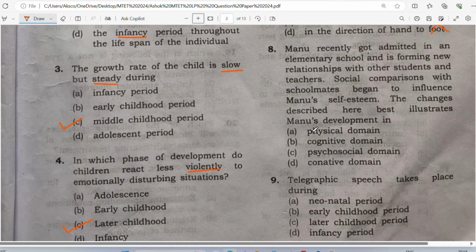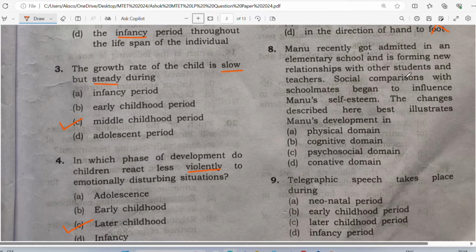Let us see now what Manu has to say to us. Who is Manu? Anybody, any Manu watching this video? If yes, please comment. So Manu recently got admitted in an elementary school and is forming new relationships with other students and teachers. Manu is a name of a student. It can be he, it can be she. So he or she got admitted in an elementary school, and is forming good relationships with fellow peers along with teachers.